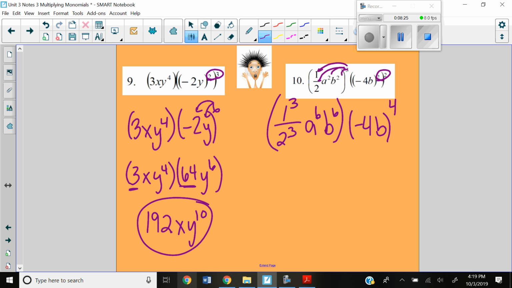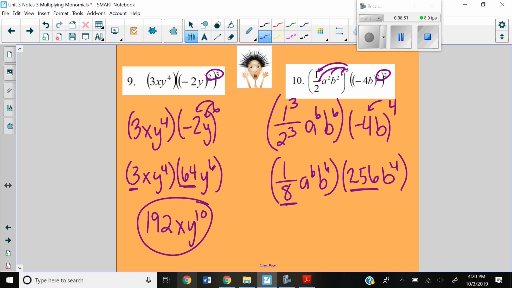All right, let's go back to the first parenthesis. 1 to the 3rd gives me 1. 2 to the 3rd, I end up with 8. And I get a 6th, b 6th. All right, now I'm going to take negative 4 to the 4th. Remember, again, put that negative 4 in parentheses. So I get 256 b to the 4th. All right, 1/8 times 256. Same thing, hint, hint, as 256 divided by 8. And you're going to end up with 32. We have our a to the 6th, and we end up with a b to the 10th.